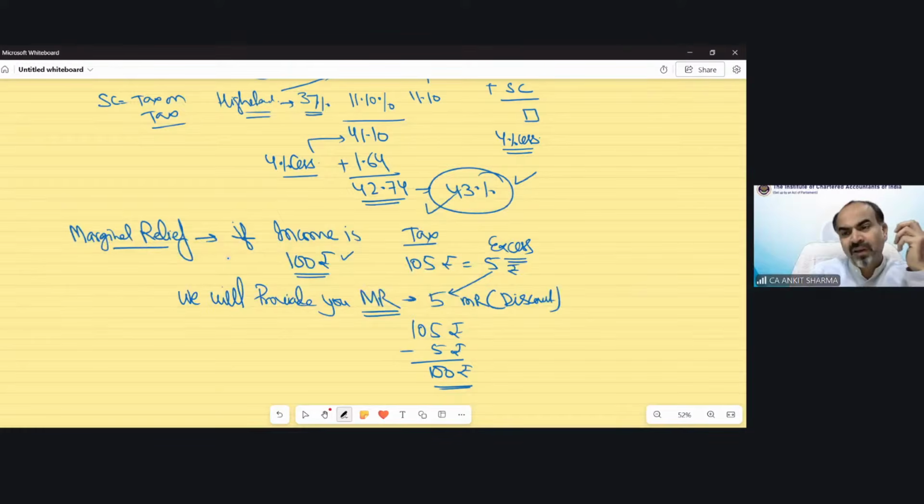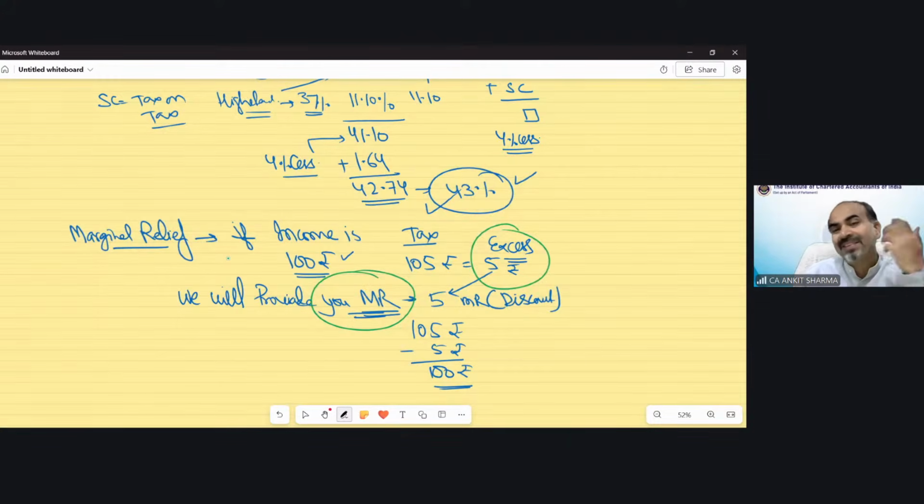We could think how it is practically possible. And of course, as I have told you, marginal relief would be applicable only in this situation, when your income is less and the tax on that income is more than that income. Only then will this activate, and it will provide you a discount of the excess tax from your tax liability.